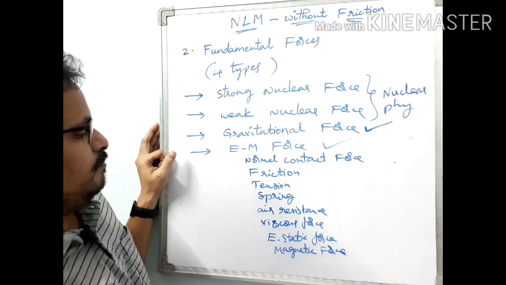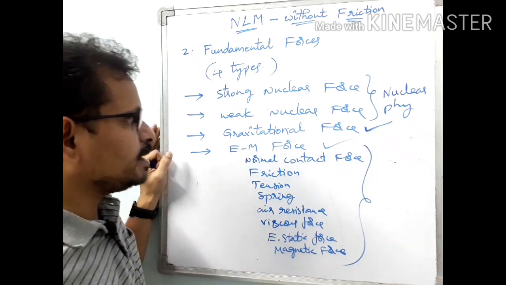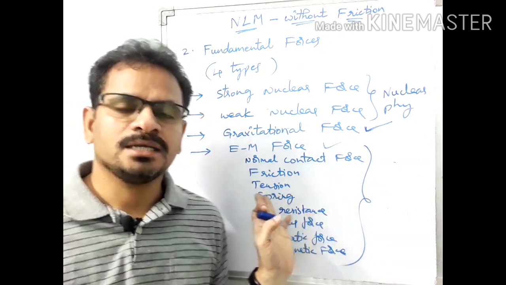Electrostatic force, magnetic force. Okay, all these fall under which category? They are electromagnetic forces.